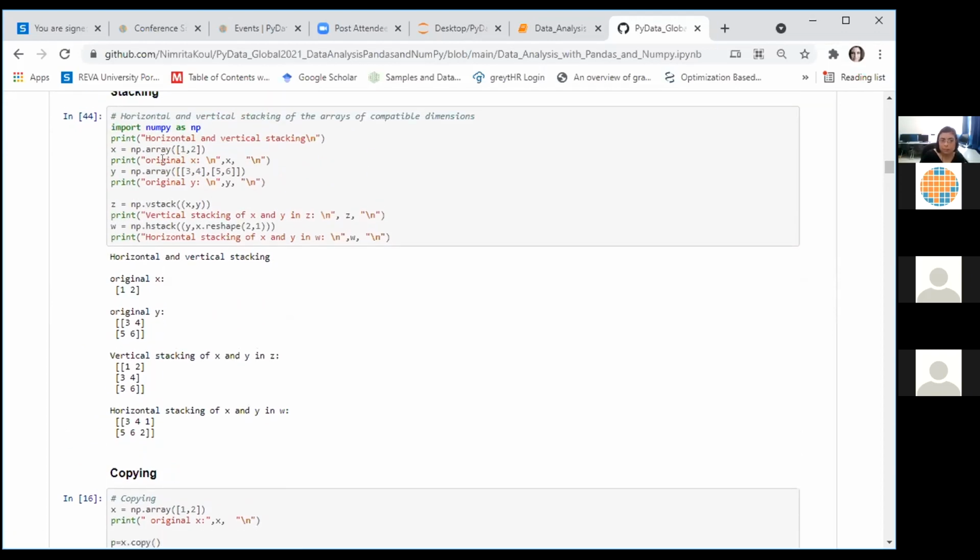Please execute this cell, make changes to the contents of X and Y, do a little bit of tweaking on your own to find out whether you are getting a hang of what hstack and vstack do for us.